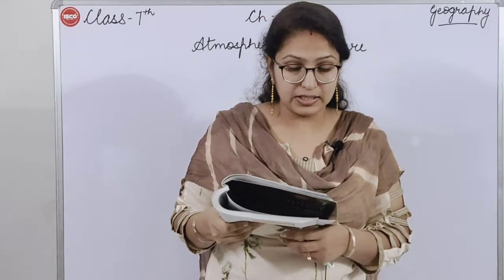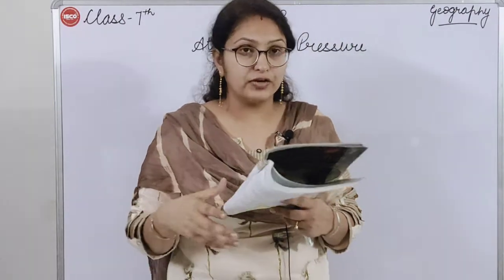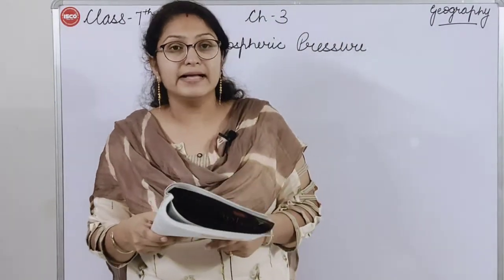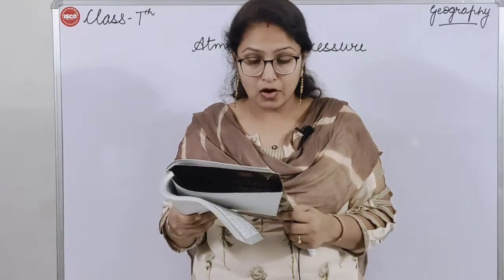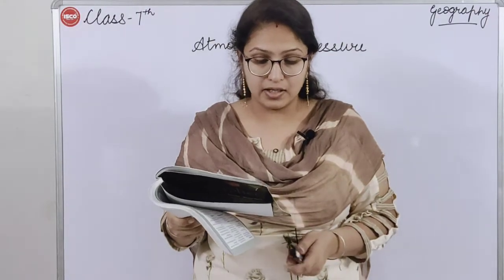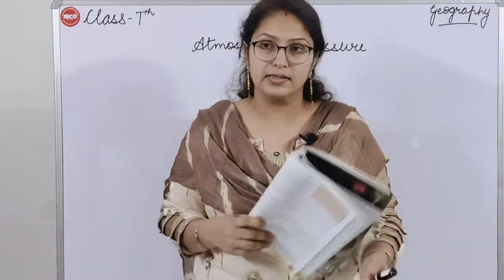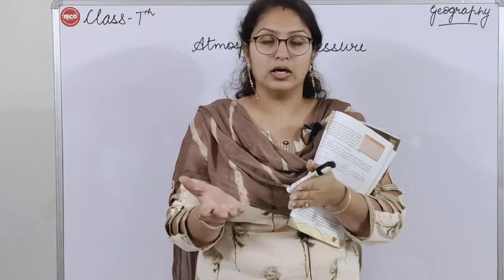The molecules of air which are near the ground are denser, means they are thicker because of the gravitational pull, and also because the upper layers of the atmosphere press on the lower layers. The molecules in the upper layer also press the molecules on the lower layer.